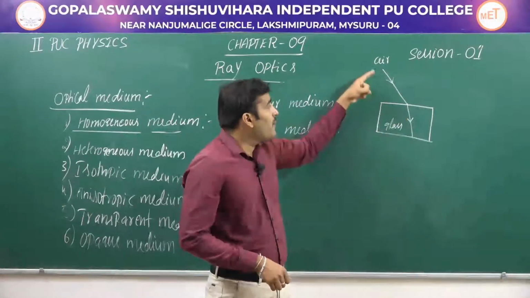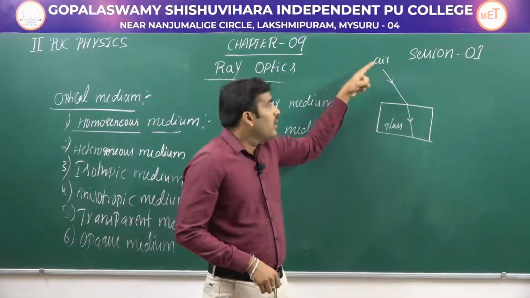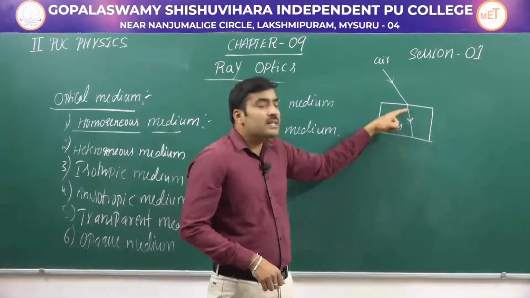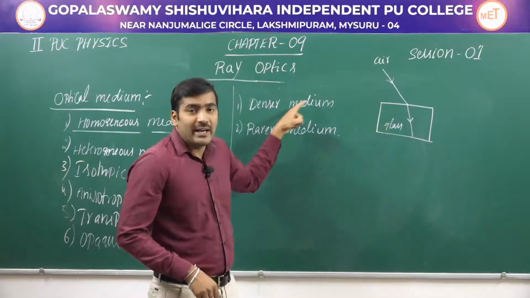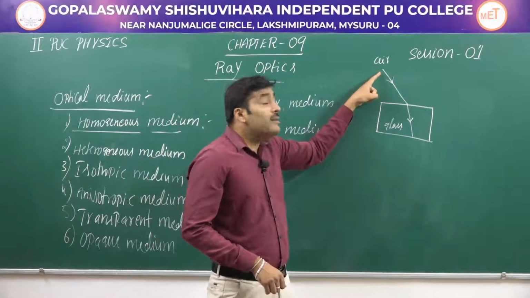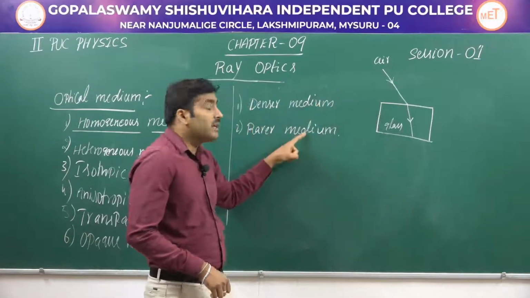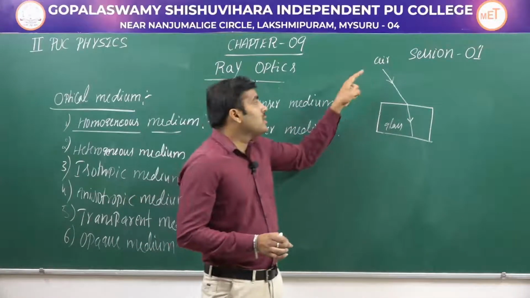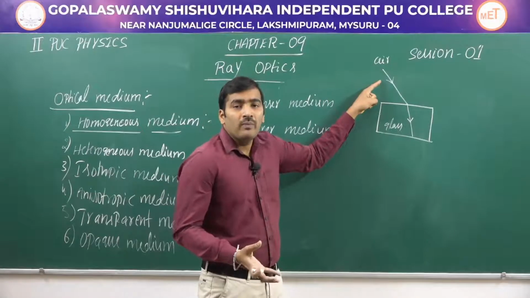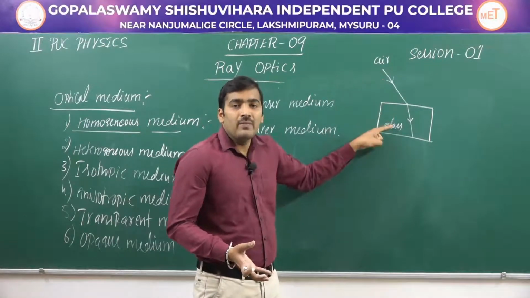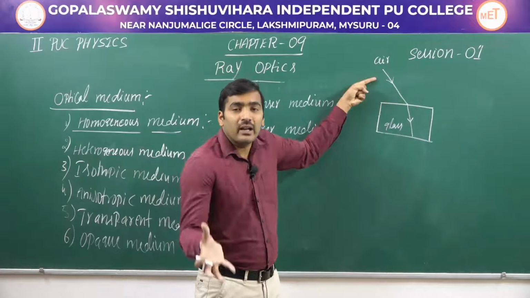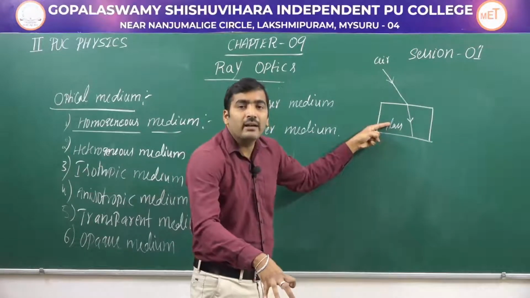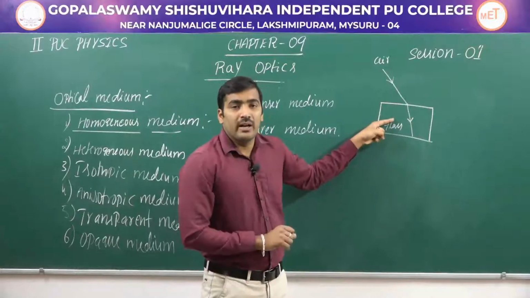If you compare these two media, glass is considered optically denser and air is considered optically rarer. The reason is this: when the speed of light is more compared to the other medium, that medium becomes a rarer medium, and if the speed of light is lesser, that medium becomes a denser medium.